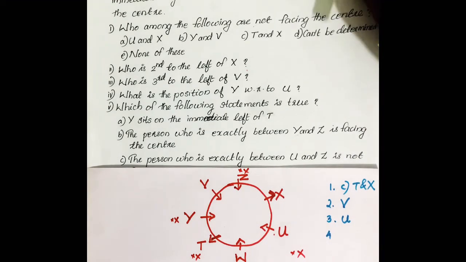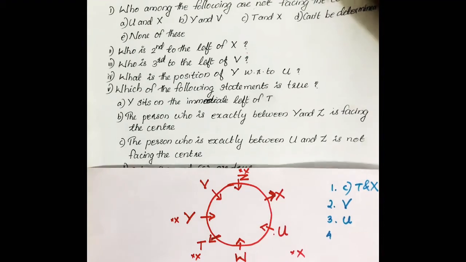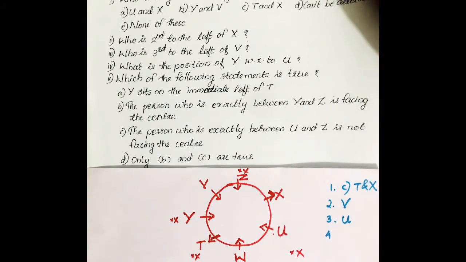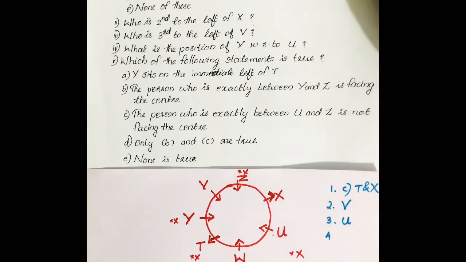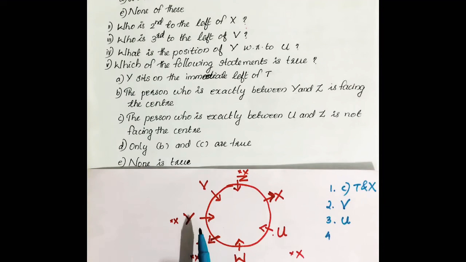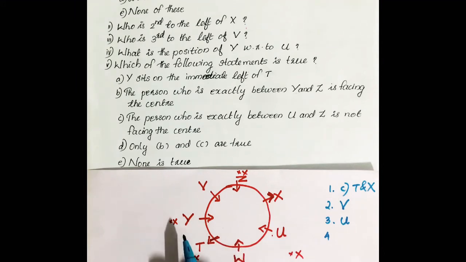Then fourth question. What is the position of Y with respect to U? Y is here facing center. Y's position with respect to U. U is here. Then either it can be clockwise direction or anti-clockwise direction.